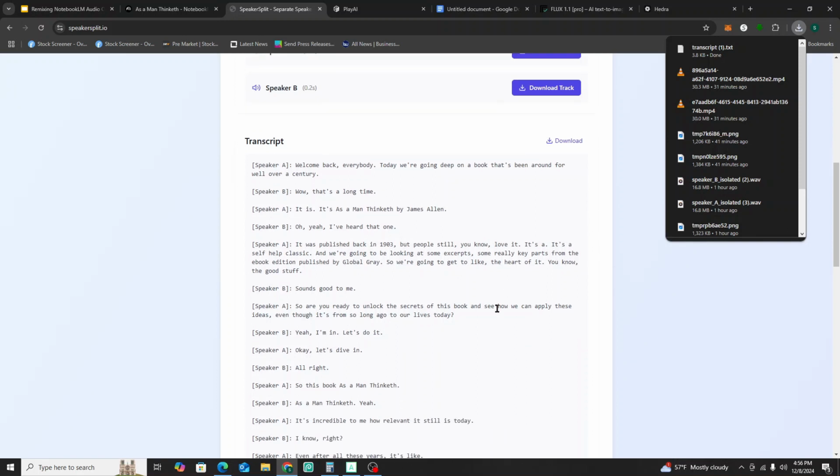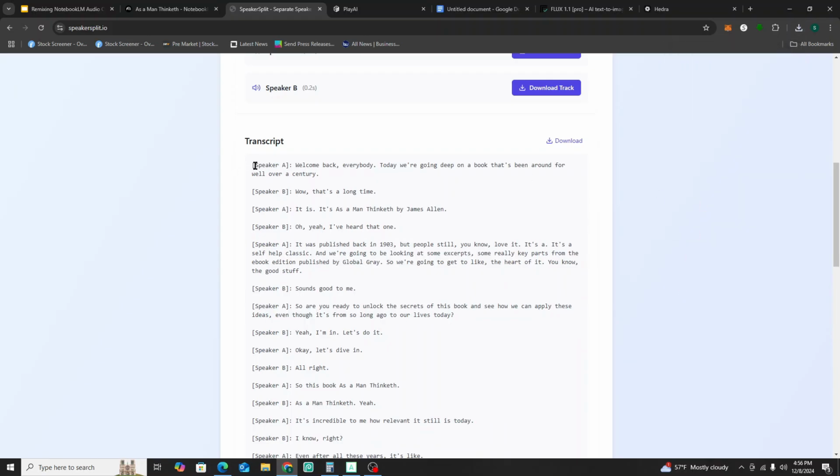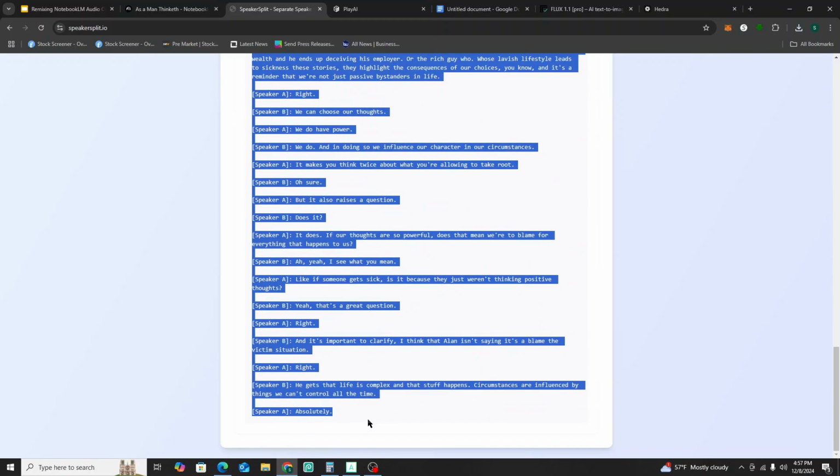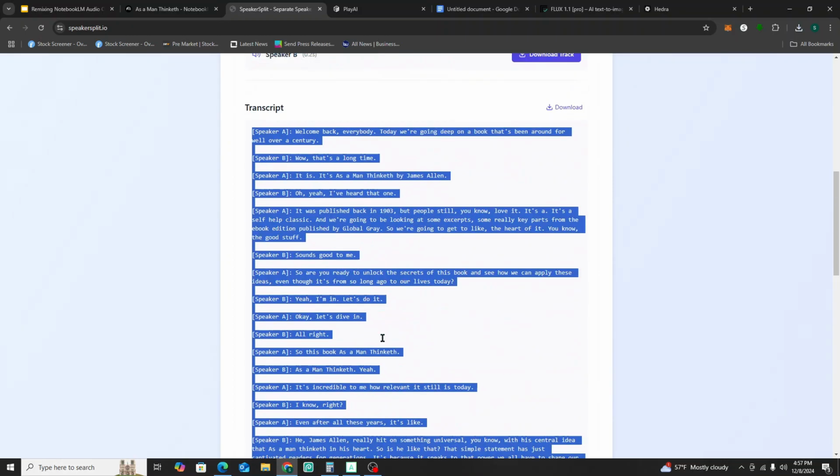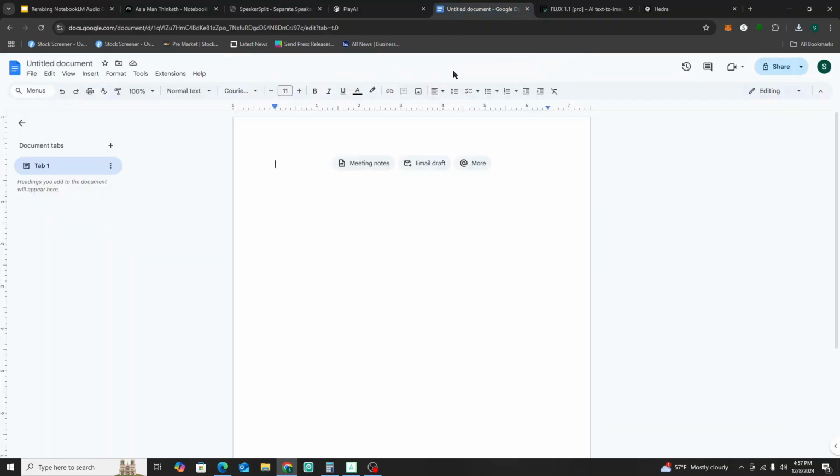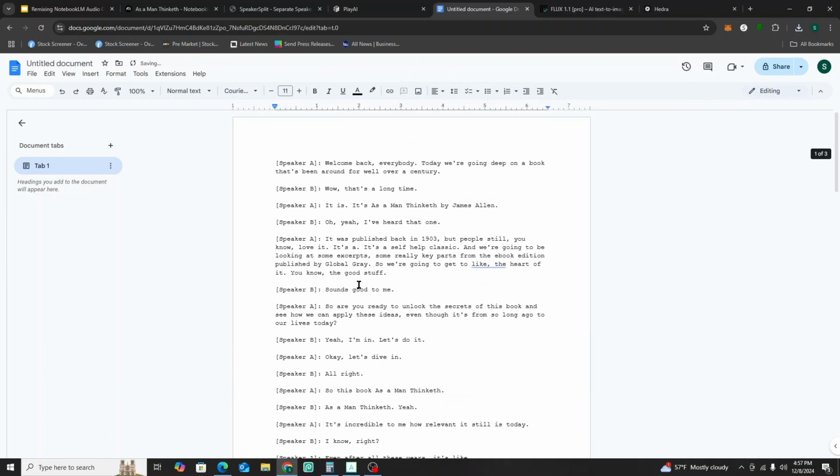The other thing you can do, if you're going to do this right away, is go ahead and just highlight the whole thing, just like that, and hit copy. And what we're going to do is copy and paste into Google Docs. So let's go ahead and do that real quick. All right, as you can see, we copy and pasted our transcript.